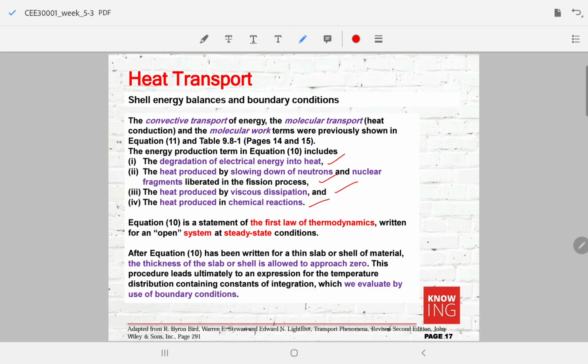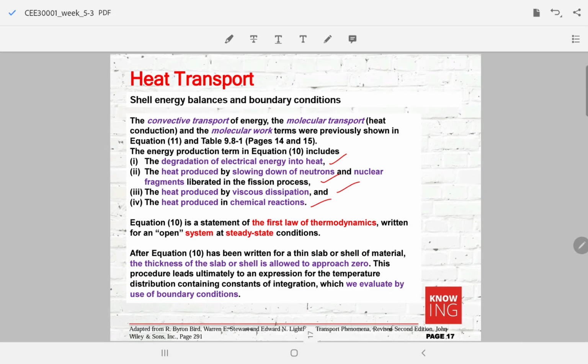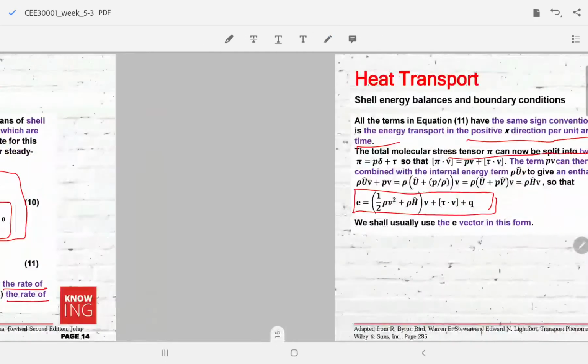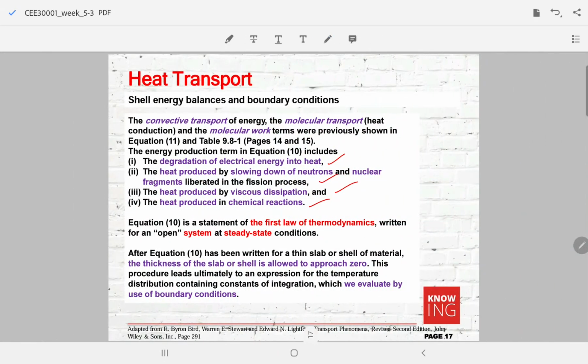Equation 10, as we saw earlier, is a statement of the first law of thermodynamics. It is limited to the open system at steady state conditions. Once we write equation 10 for a thin slab or shell of material, we can let the thickness approach 0, and then we will get an ordinary differential equation. That ordinary differential equation can be integrated using the boundary conditions.